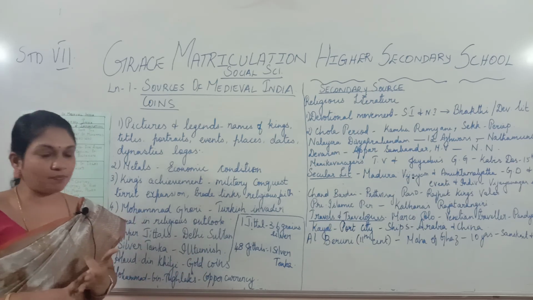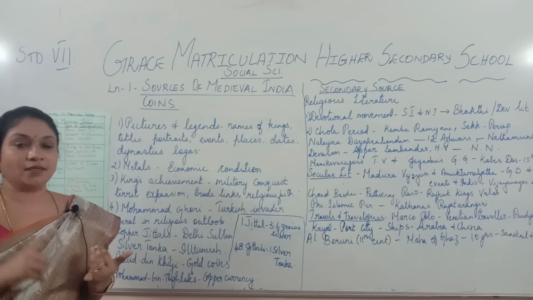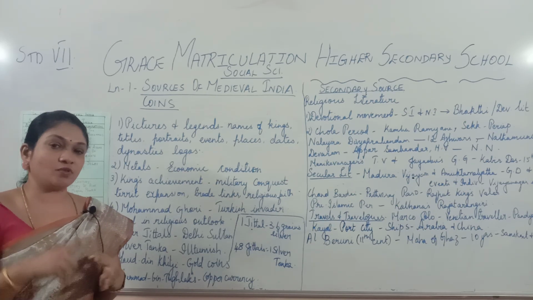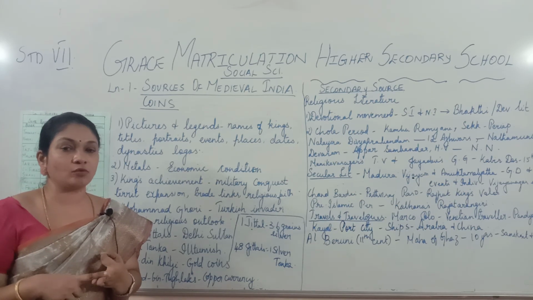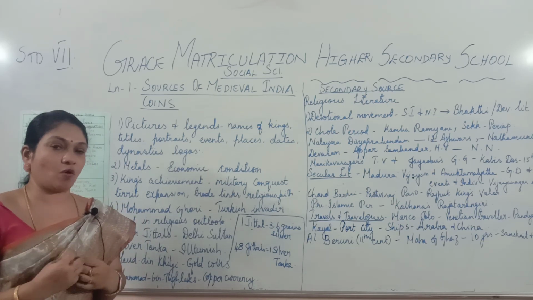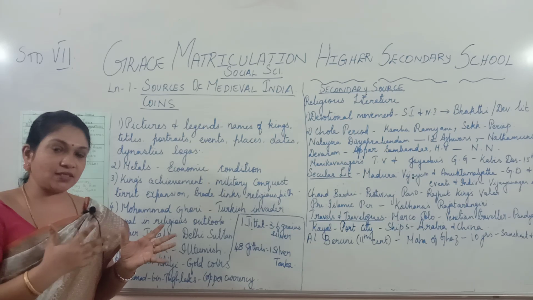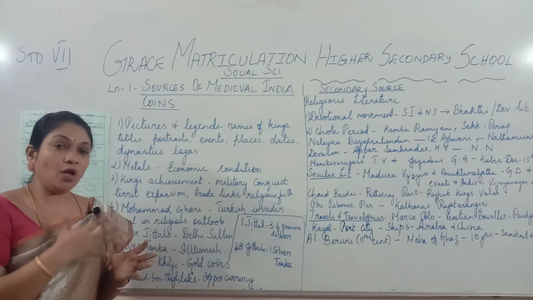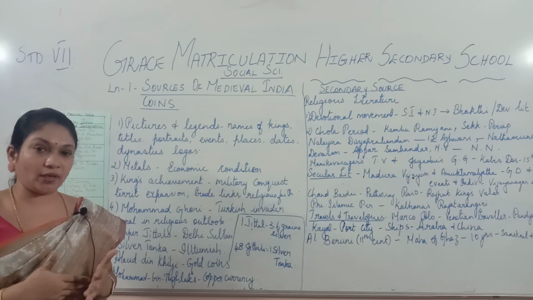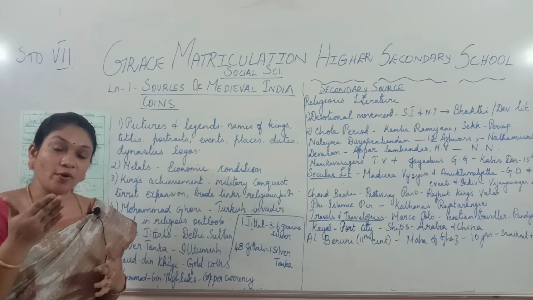So now, what are the three primary sources that we learned? Inscriptions, monuments, coins. These are the primary sources. Why do I say these are the primary sources? Because we directly know from them. We directly see these coins, or maybe we see them in a video or a picture when you browse Google. Or monuments, you can go in person also.